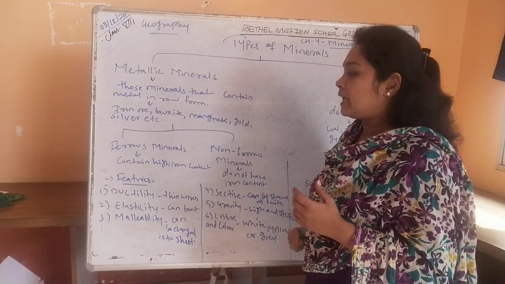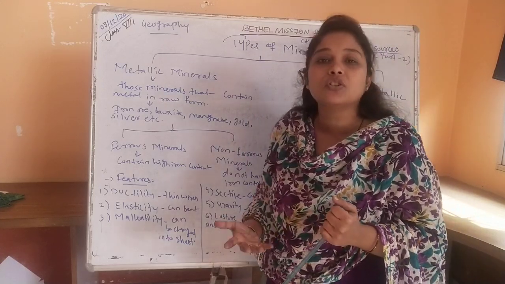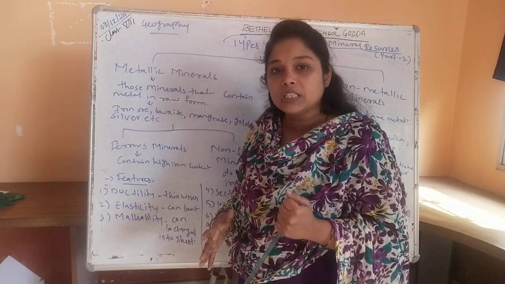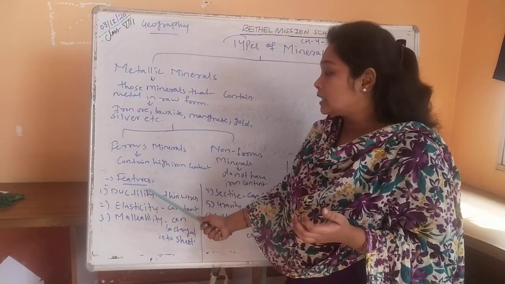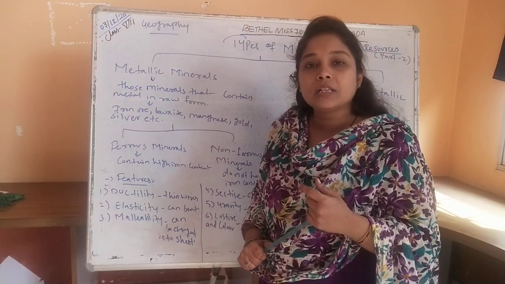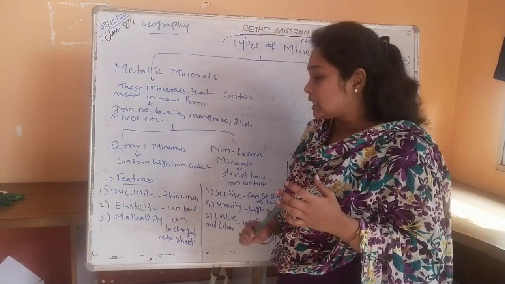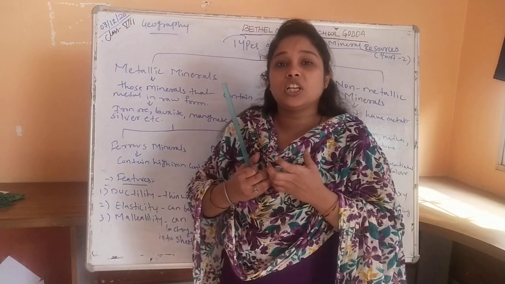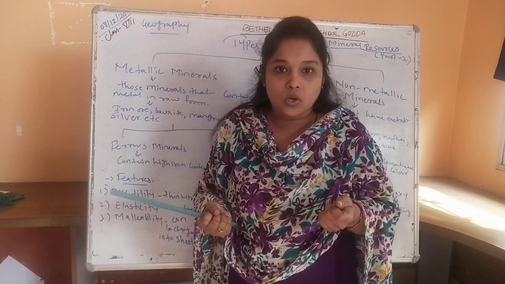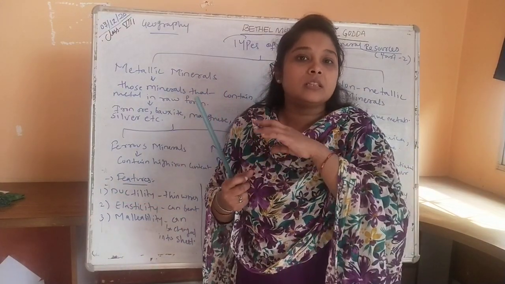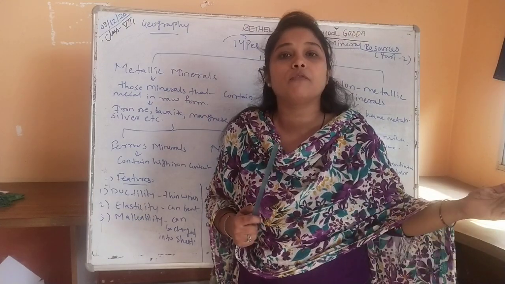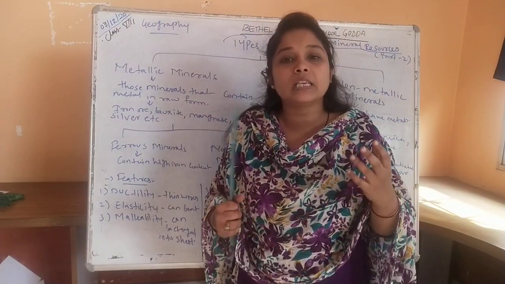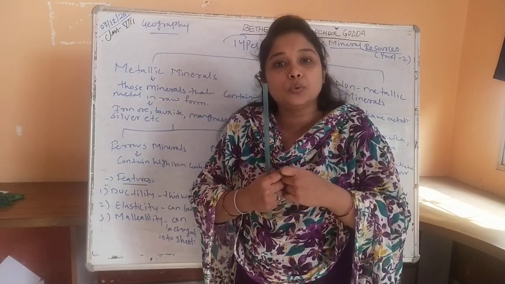Now, there are certain features of metallic minerals. First one is ductility. Ductility means it can be changed into the form of thin wires. After the raw form has been processed and impurities removed, these minerals can be changed into thin wires.